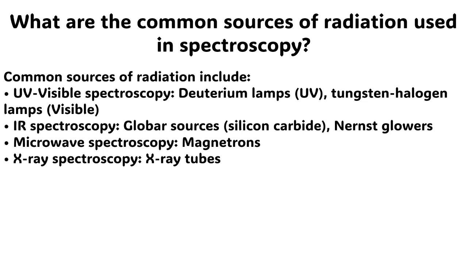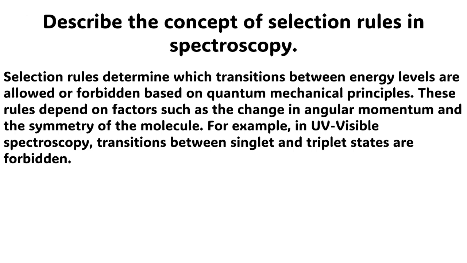For IR spectroscopy, the sources of required radiation are Globar sources, silicon carbide, and Nernst glowers. For microwave spectroscopy, the main source of microwave radiation is magnetrons. For X-ray spectroscopy, the main source of required radiation is X-ray tubes.